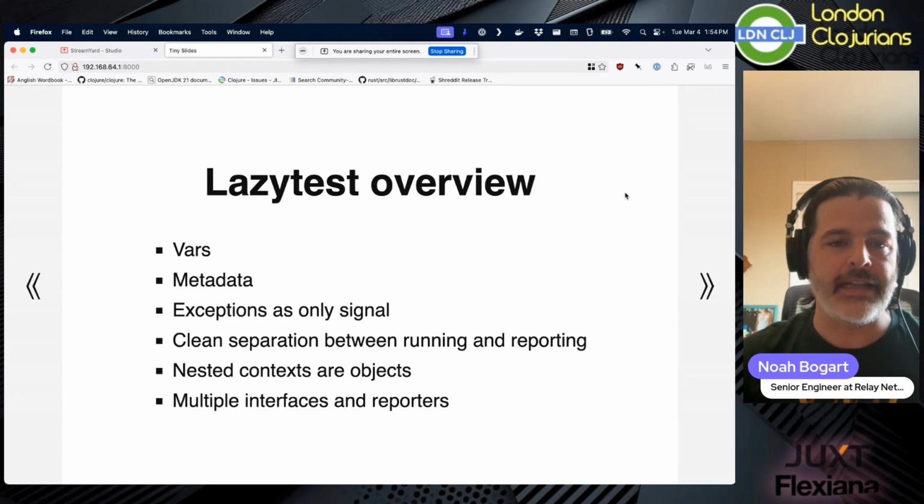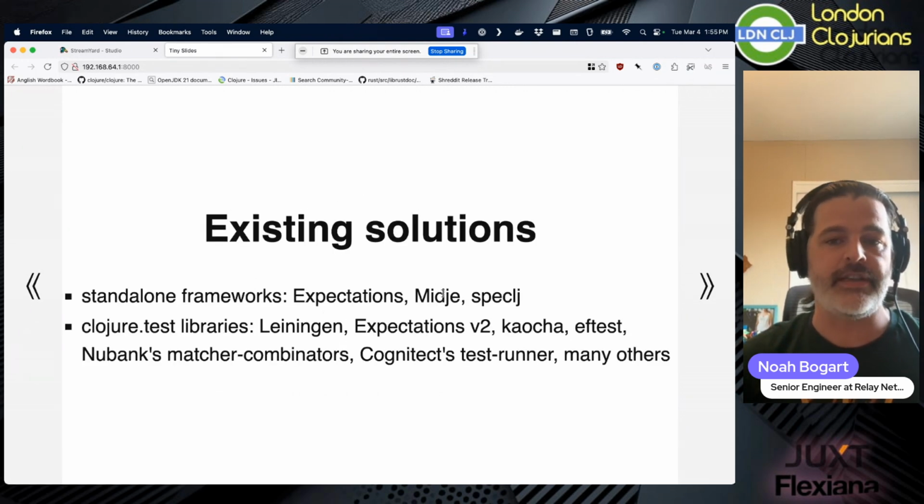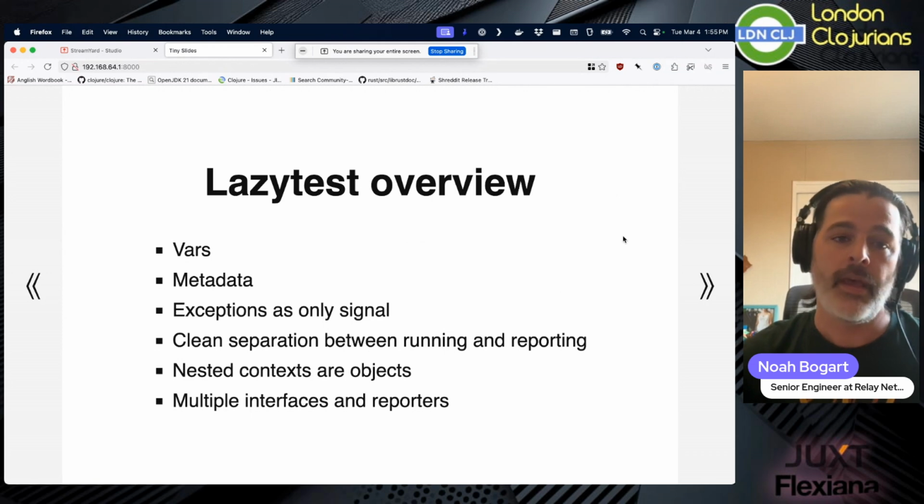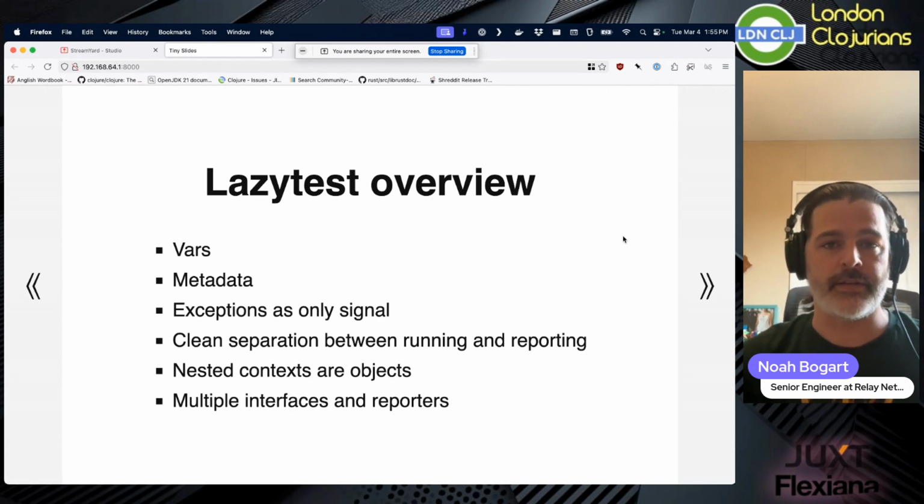So what we have is, compared to the other test frameworks such as Expectations, Midge, or Speckle, Lazytest is built on vars. So you are, like clojure.test, defining vars. This allows you to do REPL-driven development. This allows you to reload. This allows you to have specific names for things. I believe that names are good.